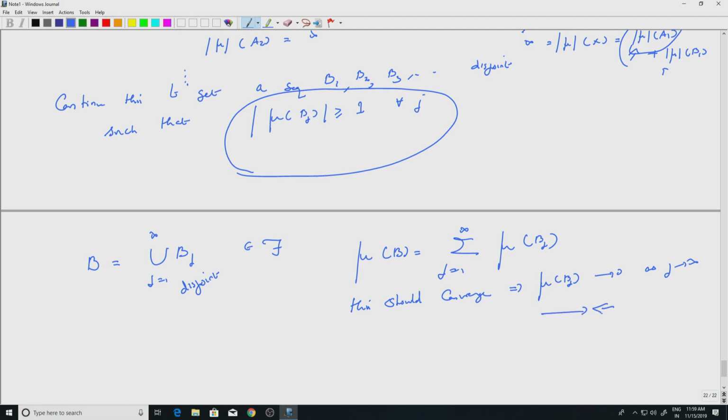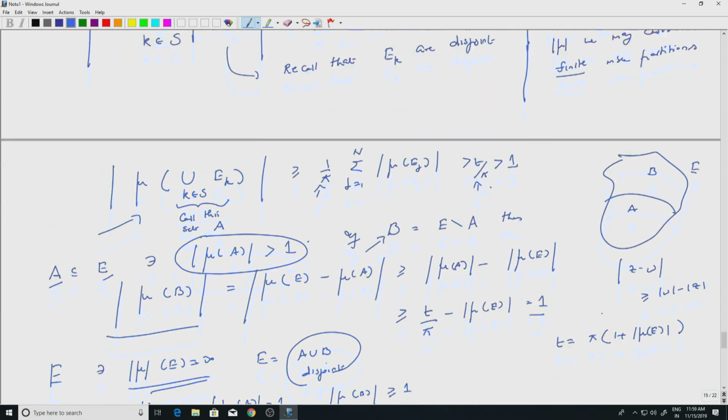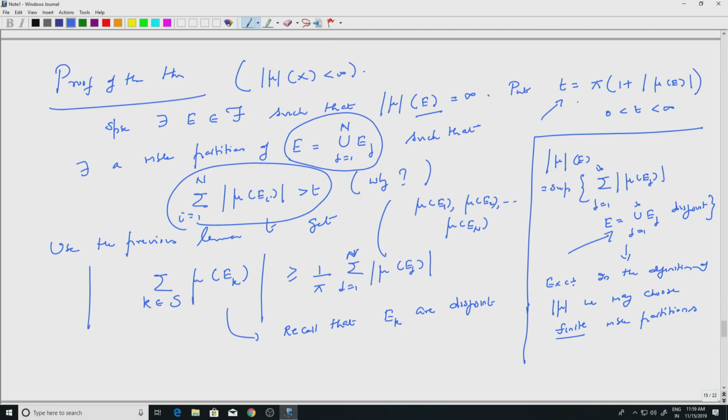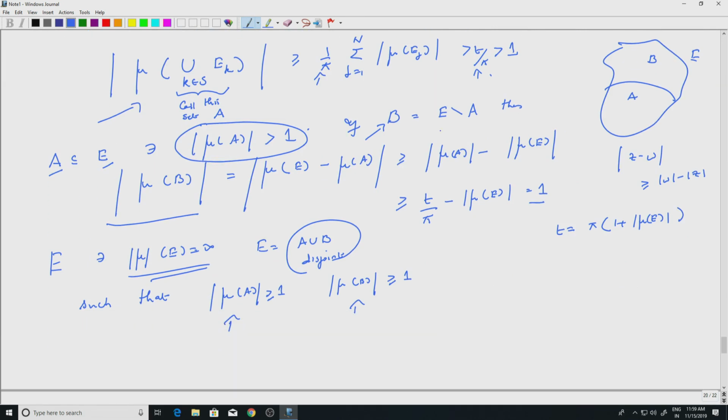Okay, so let me just repeat it once more. We started with a set with mod mu equal to infinity. First thing we did was to decompose E into two sets where both of them have modulus measure greater than 1. Now one of them will have infinite measure, so you continue this.